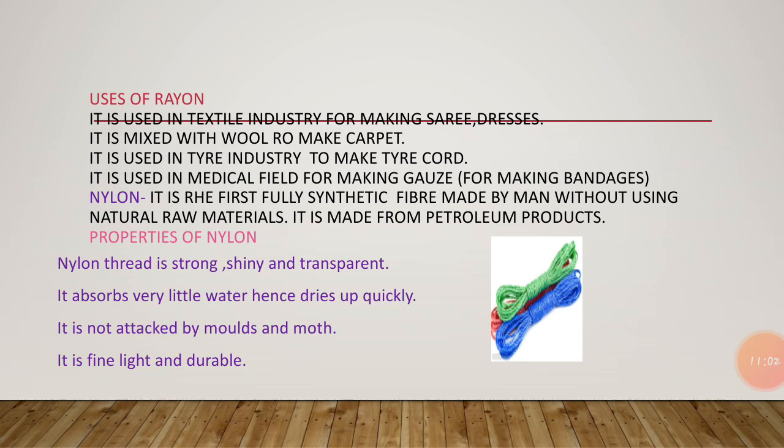So there are different uses. In the textile industry, it is used. It is mixed with wool to make carpets. It is used in industries to make tire cord. It is used in the medical field, for making gauze and bandages. So these are the different uses of rayon.